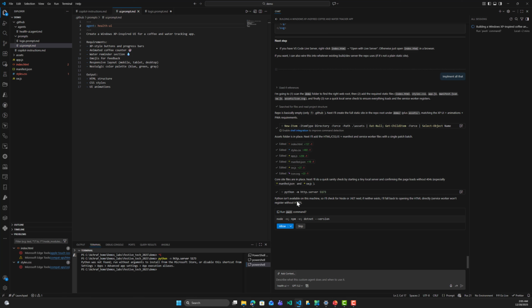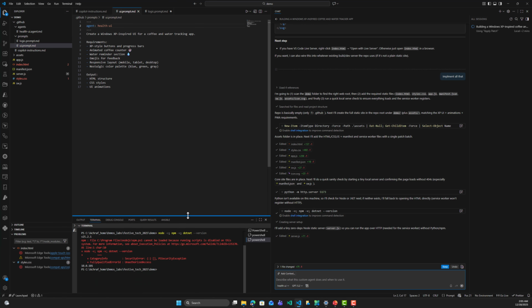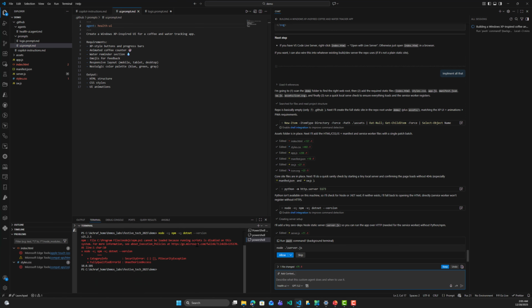I can see here we have an error because Python is not available on this machine. So I will click like that. The editor is trying to figure out if I have Node installed, if I have npm installed, or .NET. Here it is saying that I don't have this stuff because I just formatted my PC, so I don't have anything installed.